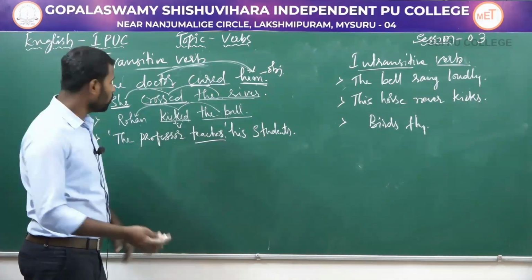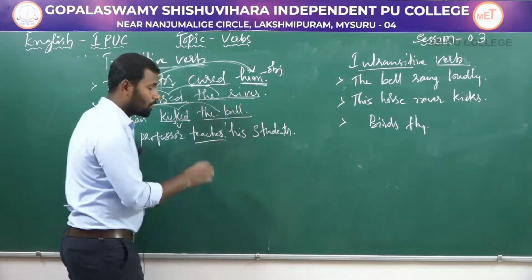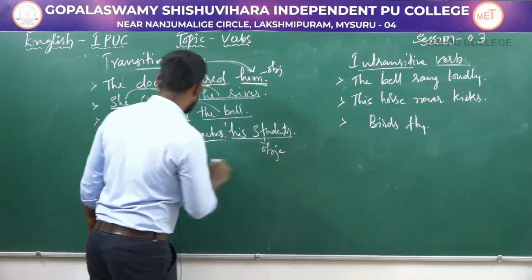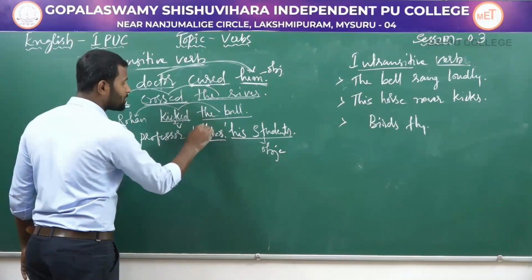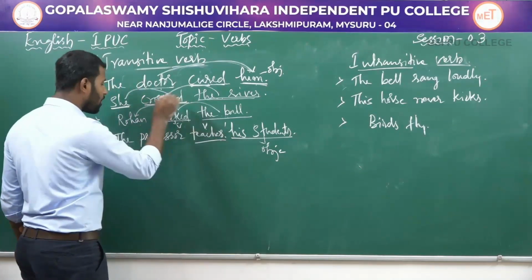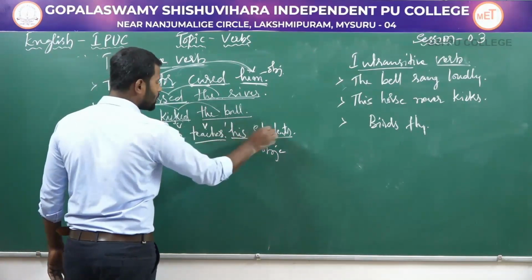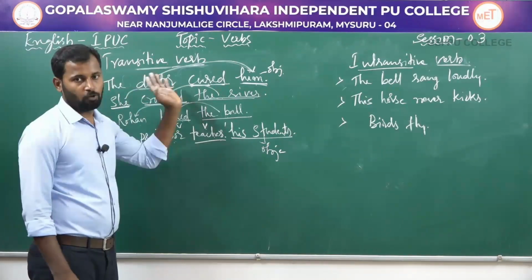But in this sentence, the professor teaches his students. Here you have the object his students, which receives the action of teaching from the subject professor. So here teaches is the transitive verb.